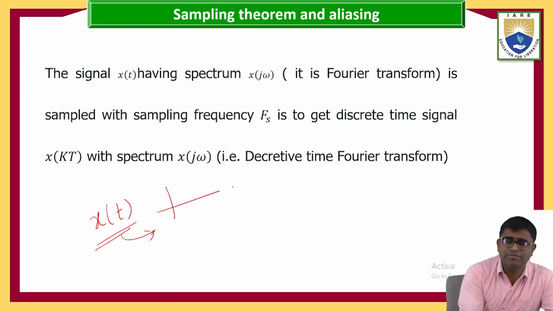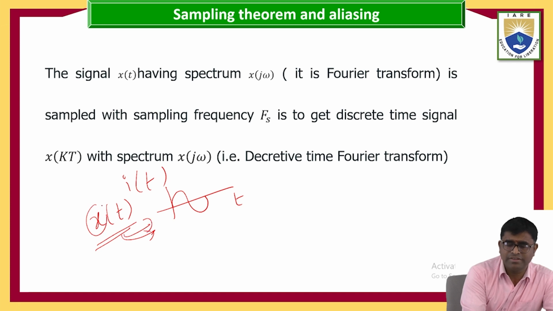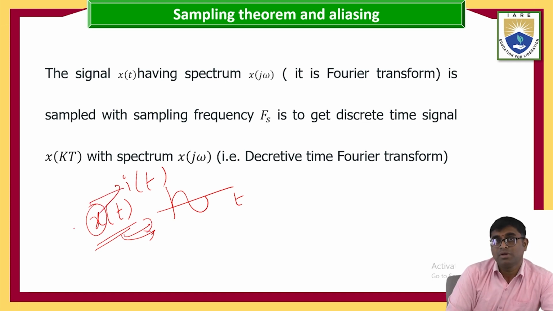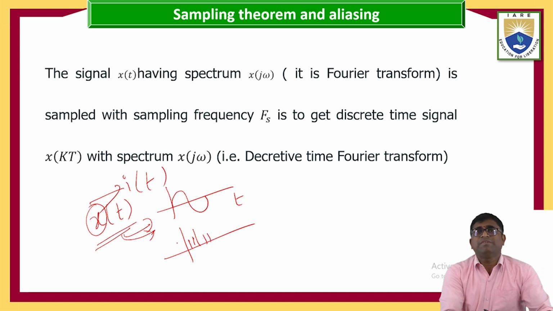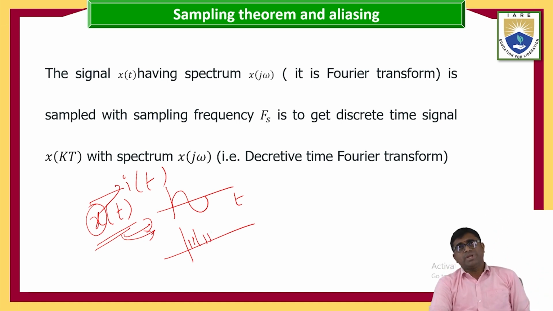For example, take i of t, the current at particular times. With respect to time, the analog signal comes like this. This one is the input, x of t, where I am taking the current as input. After that I do the sampling, as I explained in previous classes. The waveform is converted sample wise, so x of t goes through the sampling process.